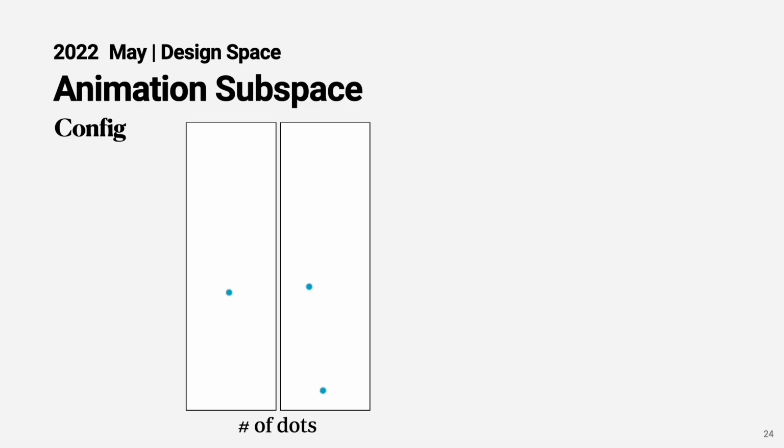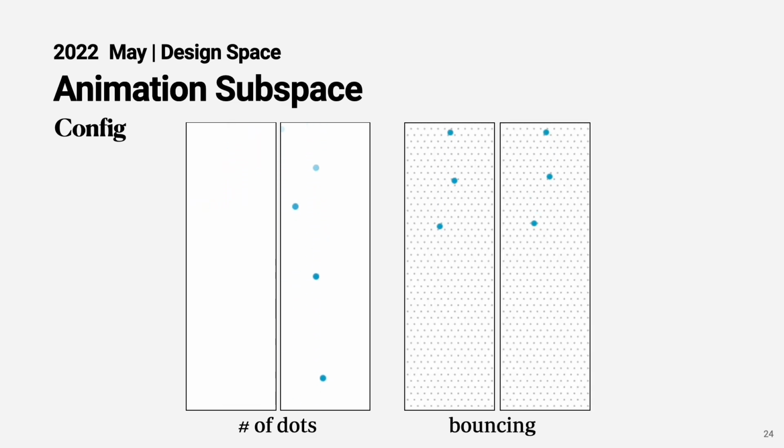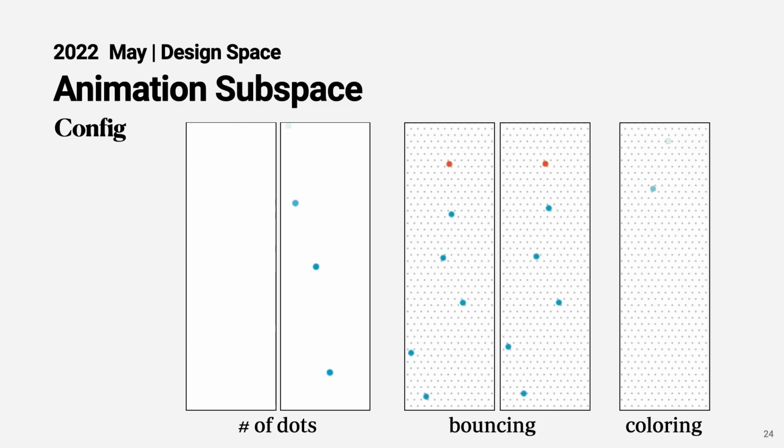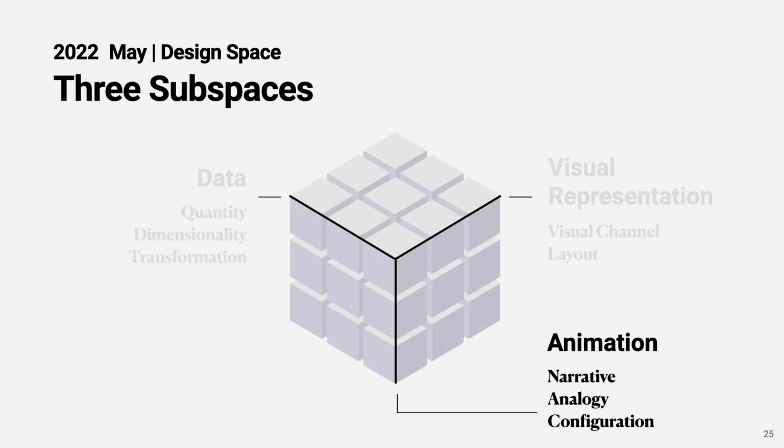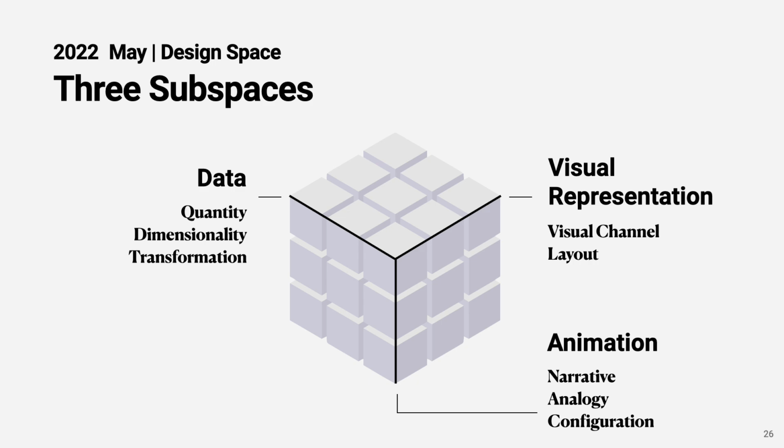Animations can also have different configurations, like the number of dots to be animated, if we include any visual effects, and finally, if we use different coloring strategies. So these are the three axes within the animation subspace. We combine different axes and values and implement about 45 different prototypes.